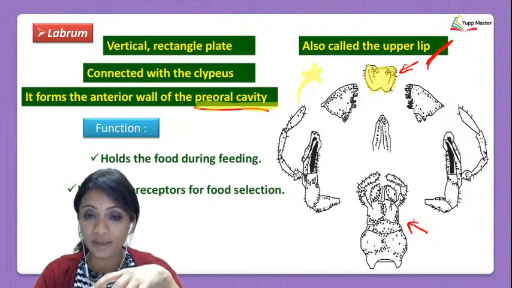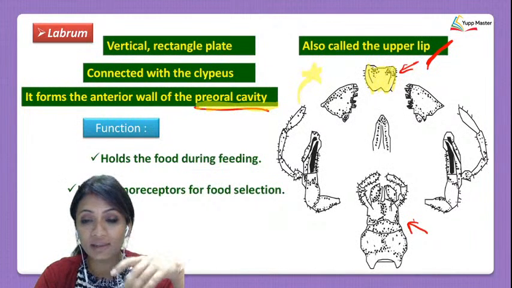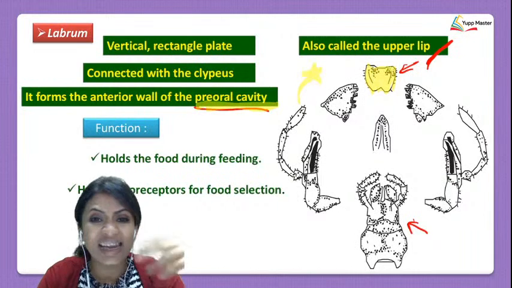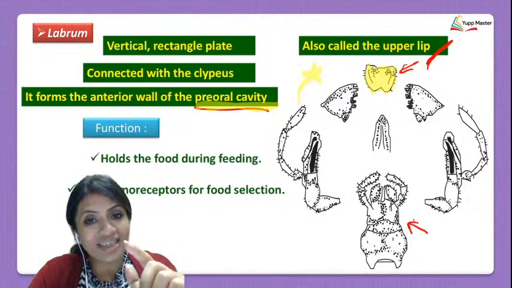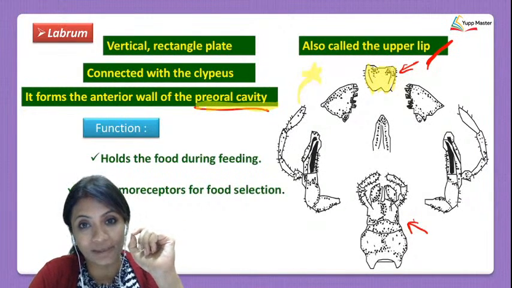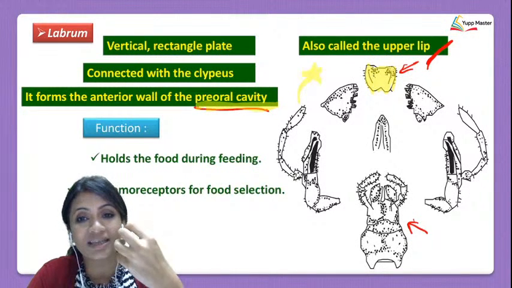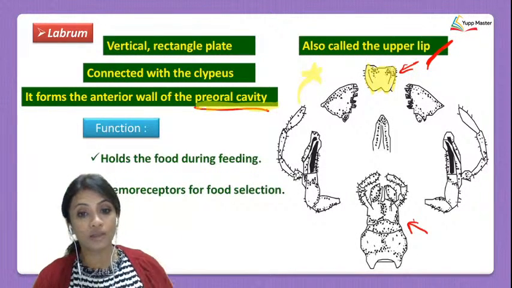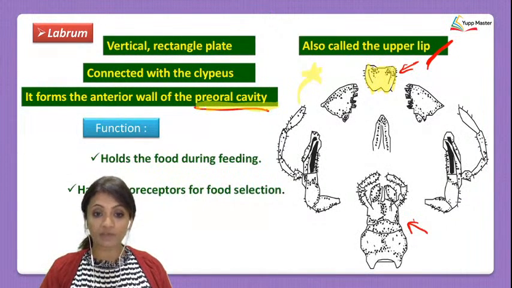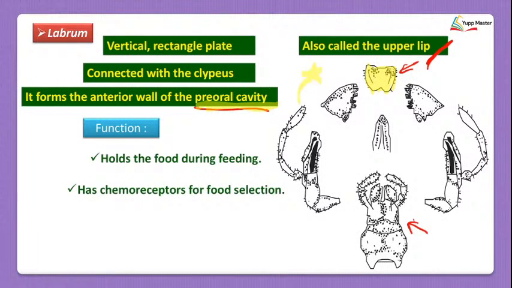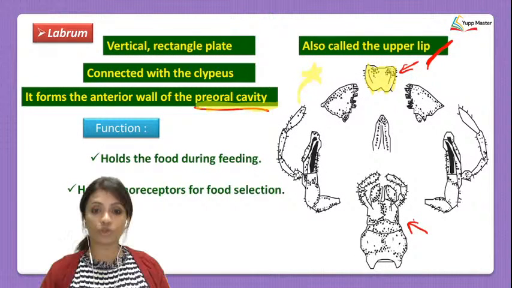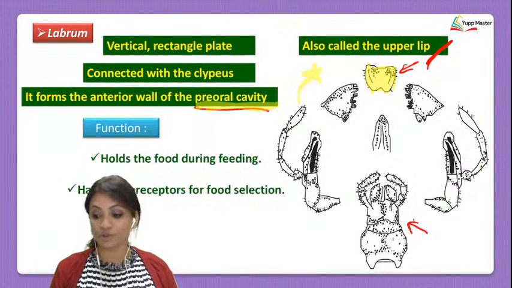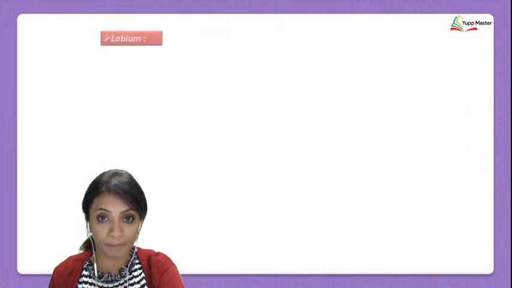Also, let's say the cockroach is sitting and eating, and somebody comes into the room. What is the cockroach going to do? It has to leave everything and run. This is where the preoral cavity helps it: it doesn't have to leave all the food, because some part of the food stays retained with it to eat. Also, the labrum is a part where the chemoreceptors are present, so the cockroach can sense whether whatever is in front of it is edible or not. So these are all the functions of the labrum.